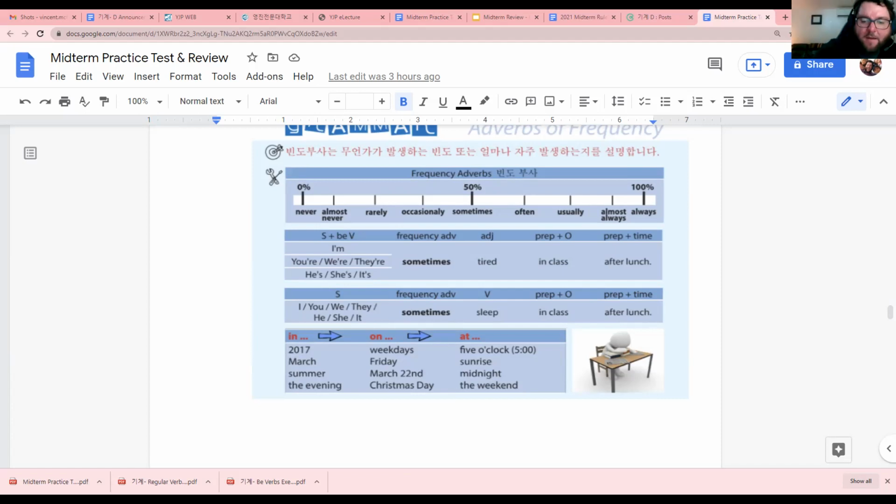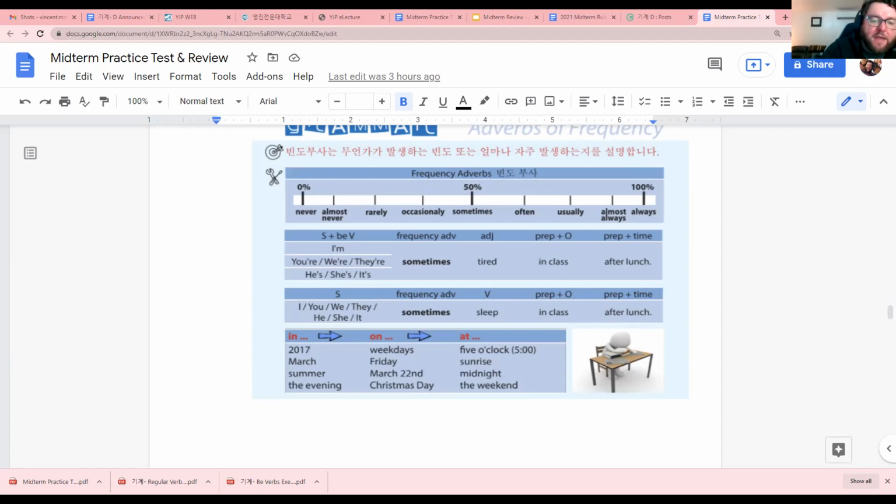And oh, what time do you eat lunch? I eat lunch at 1 p.m. or 1 o'clock. So that's the preposition of time there. All right. And the next thing we talked about were the bindo busa.